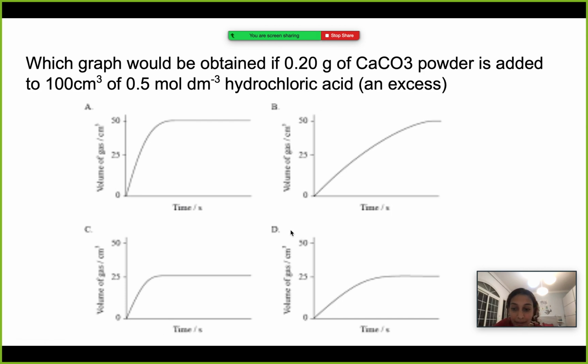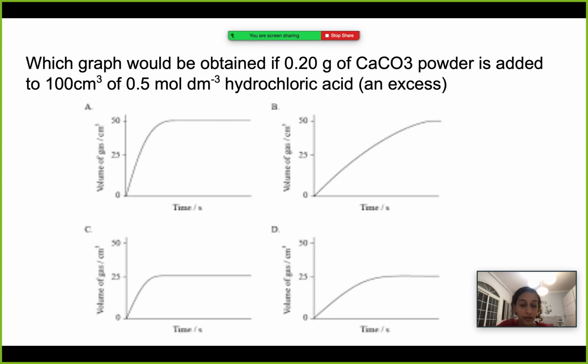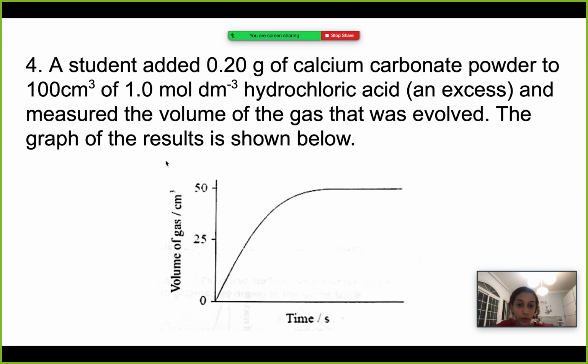So we're going to immediately eliminate C and D because the amount of gas produced in those is different and the excess does not change that. So the options we have are A and B, and we need to narrow it down to one of them. The second rule we need to know is that concentration and rate are proportional. So as concentration increases, the rate of the reaction increases, and as concentration decreases, the rate of the reaction decreases as well. So knowing that the concentration decreased here, the rate of the reaction will decrease here as well.